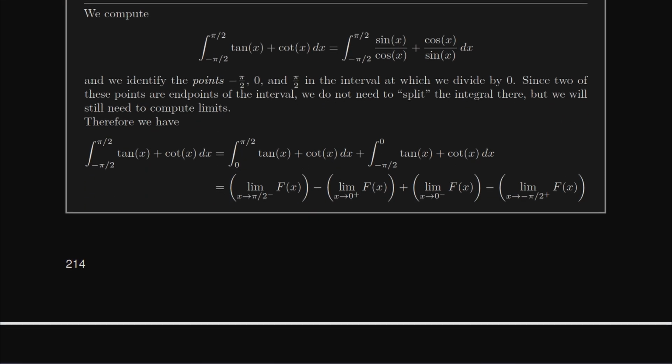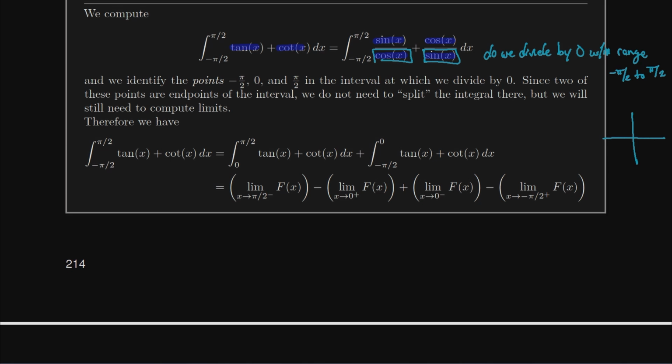We're going to compute the integral from -pi/2 to pi/2 of tangent plus cotangent. And keep in mind how we actually want to integrate both of these. Tangent's going to be sine over cosine. Cotangent's going to be cosine over sine. Big question is, do we divide by 0 within the range -pi/2 to +pi/2? Well, does cosine of x ever equal 0 within that range?